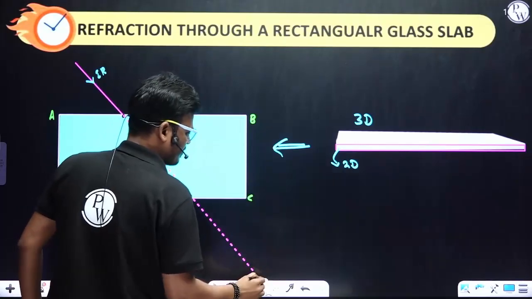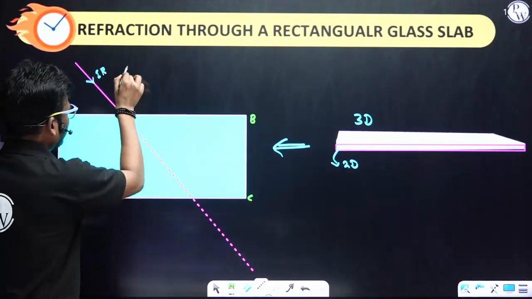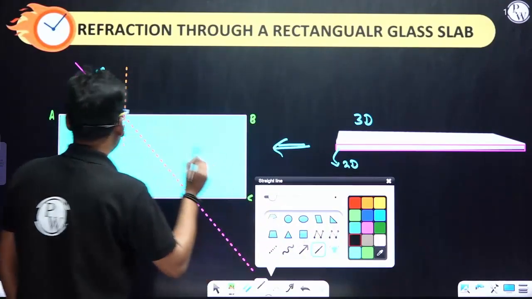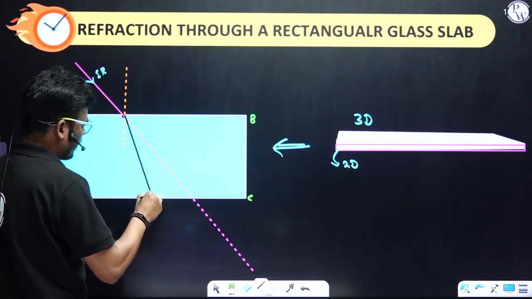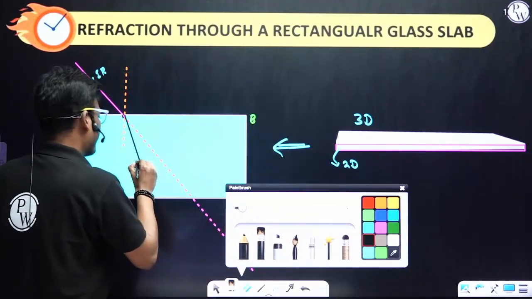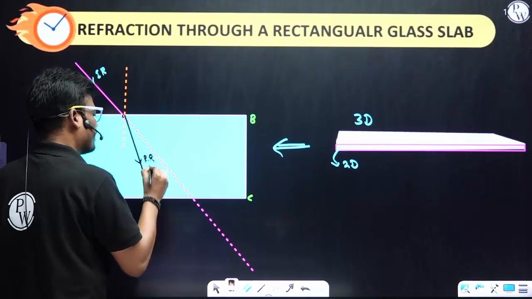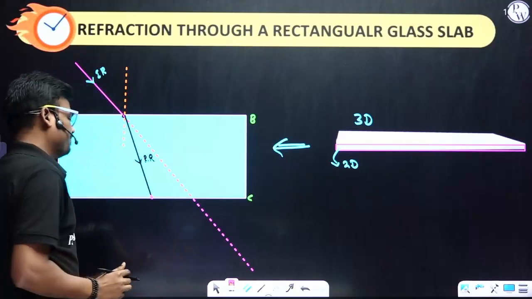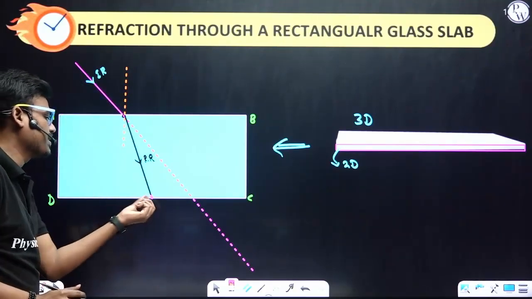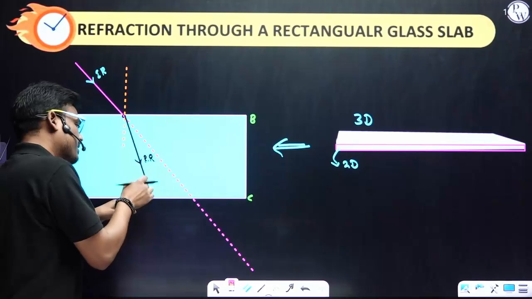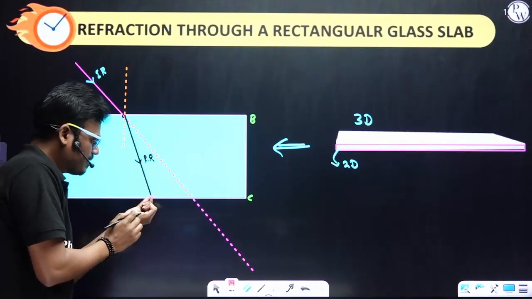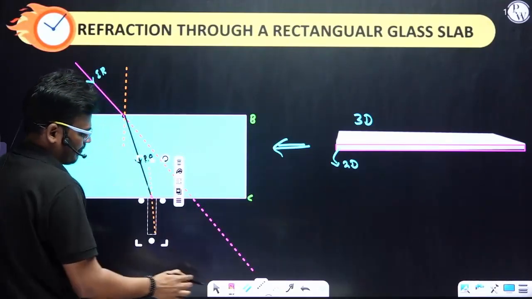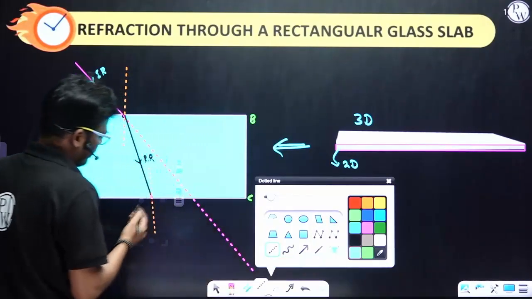From that point of incidence, if I consider the normal, light will bend towards the normal. So this is the refracted ray. And for surface CD, this is the point of incidence. Now for CD, this one becomes the incident ray, and this is the point of incidence. And for that, this is the normal.